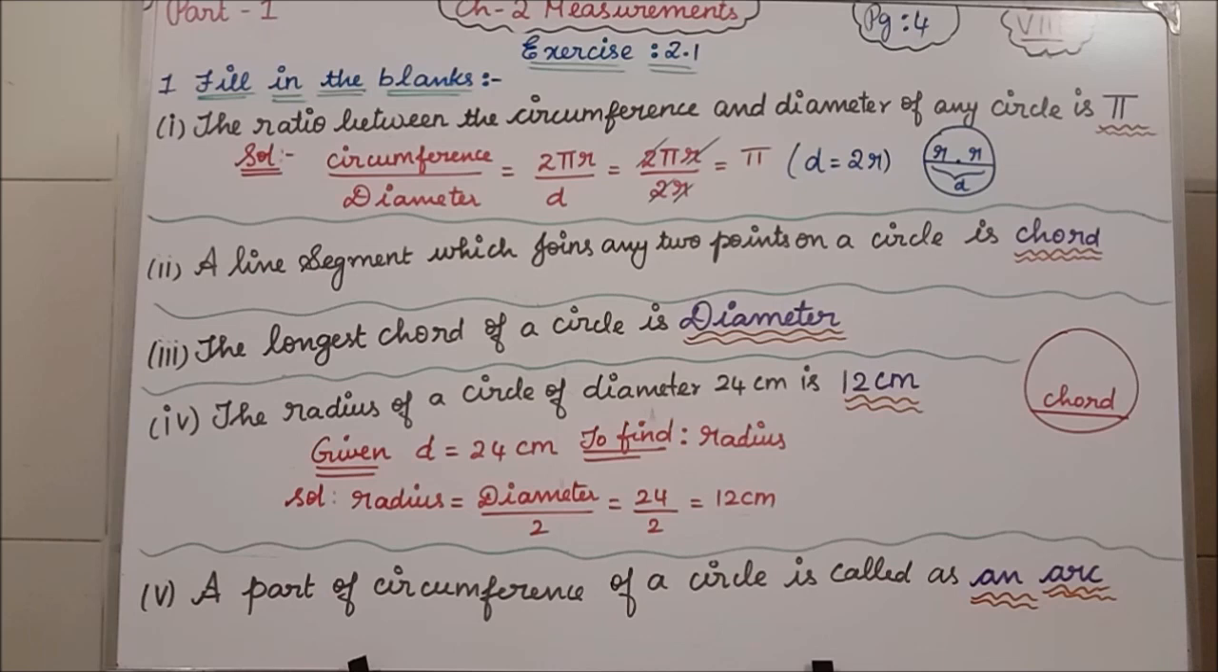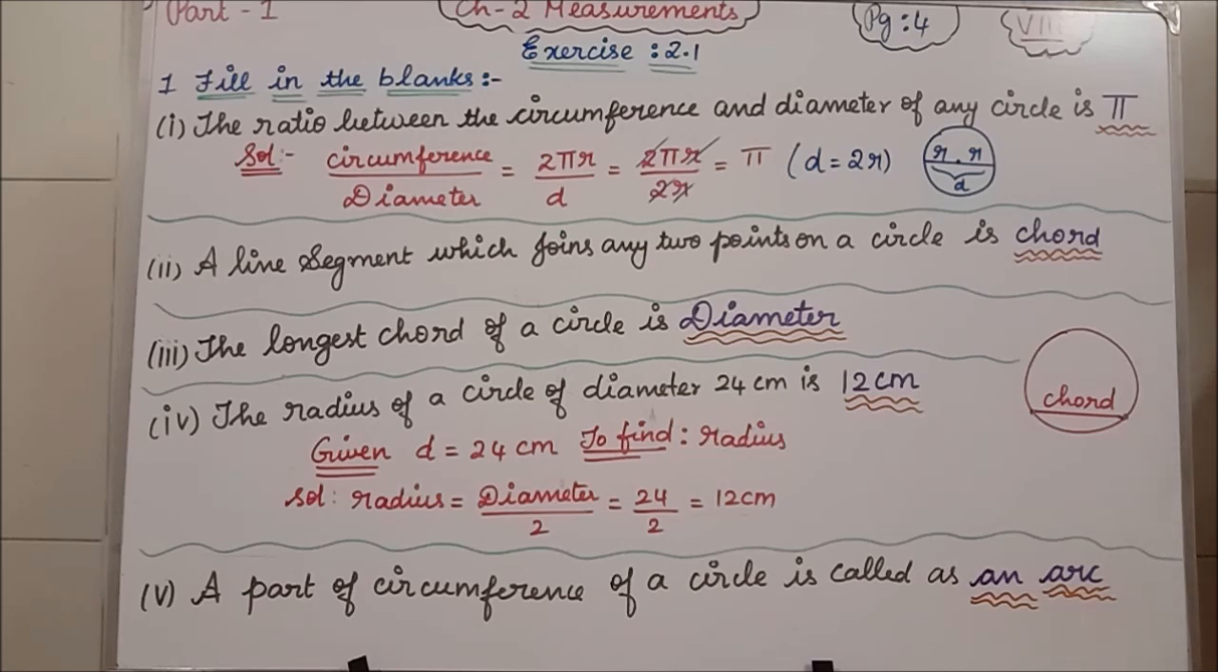See the second question: a line segment which joins any 2 points on a circle. Here we have one point and another point. If you join the 2 points using a line segment, then that line segment is what I have told you? Yes, it is the chord. So the answer to the second question is chord. Clear?